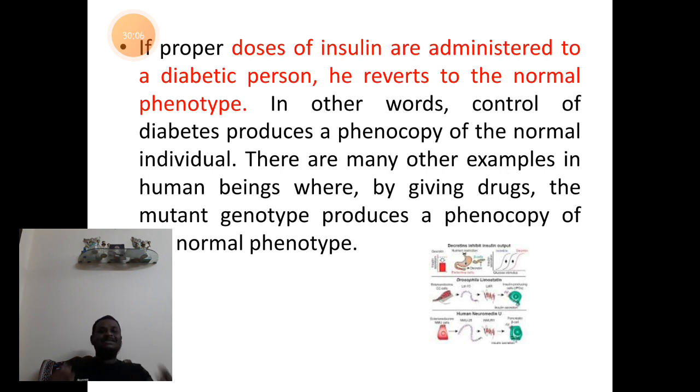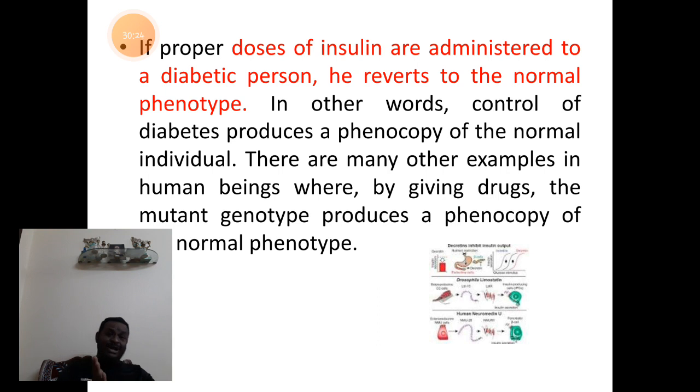So drugs administered into the body of the individual make the individual appear to be normal. These chemicals are inducing the body of the diabetic patient to behave like a normal individual.